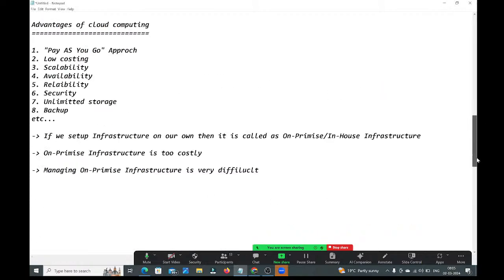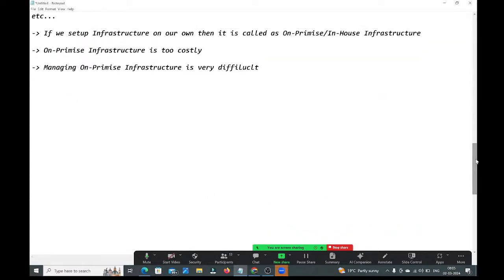Now tell me what cloud providers are available in the market. What cloud providers are available, guys? Have a look into this.